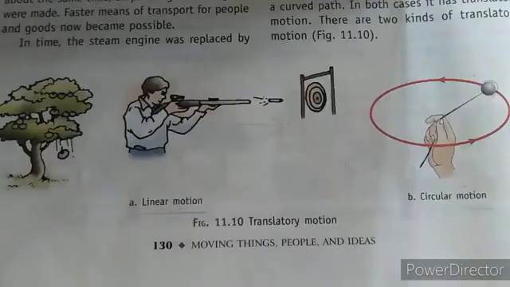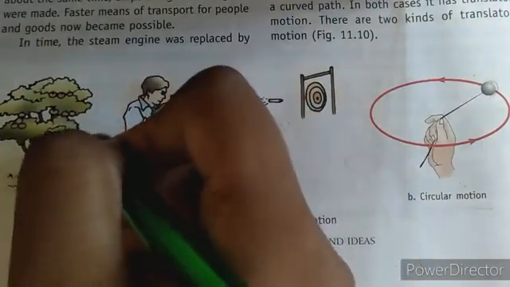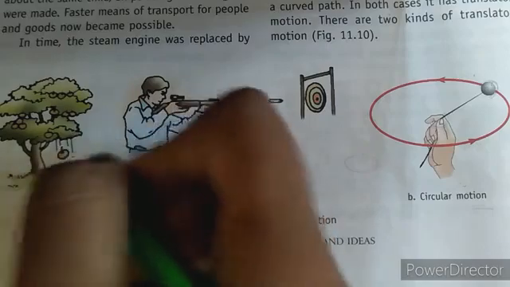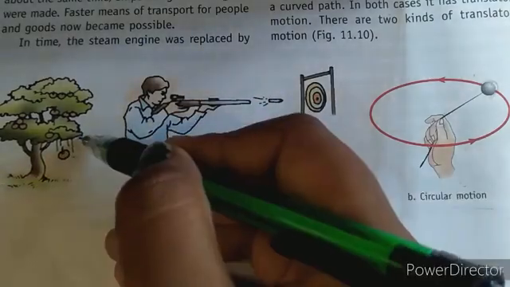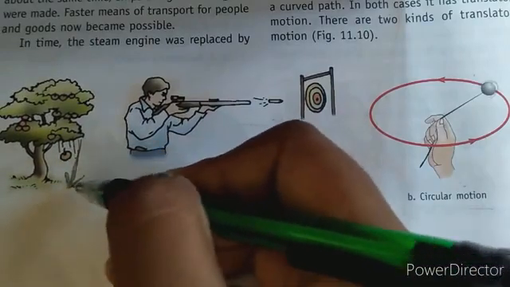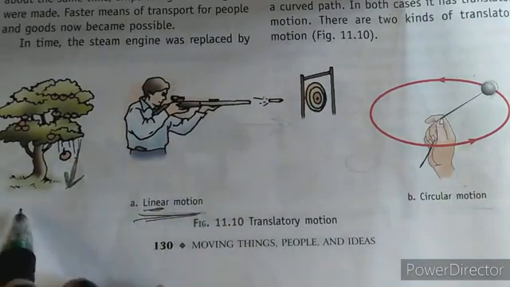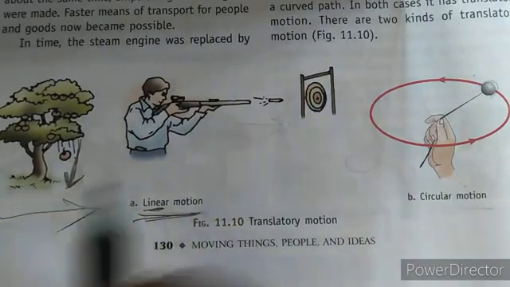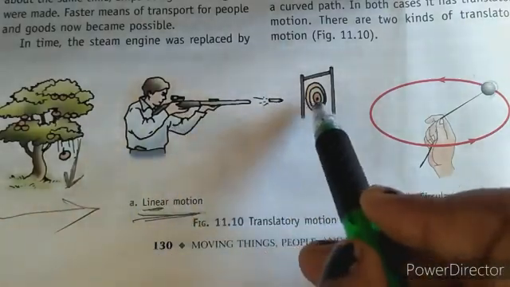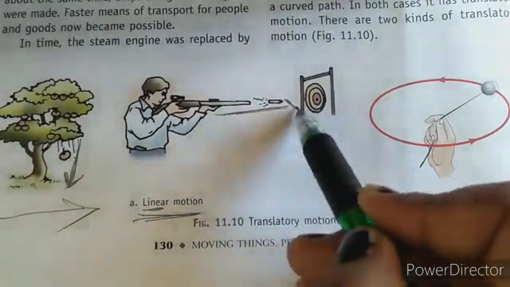So let's see. This is the first case. Here the apple is going just down. Okay, so there is no curved area or curved path, it falls down in a straight path. So here the path is straight, hence this is known as linear motion. Linear means when something is in a straight line. Clear? And this shooter also, its bullet just goes straight to the target. So here also the bullet goes in a straight path.